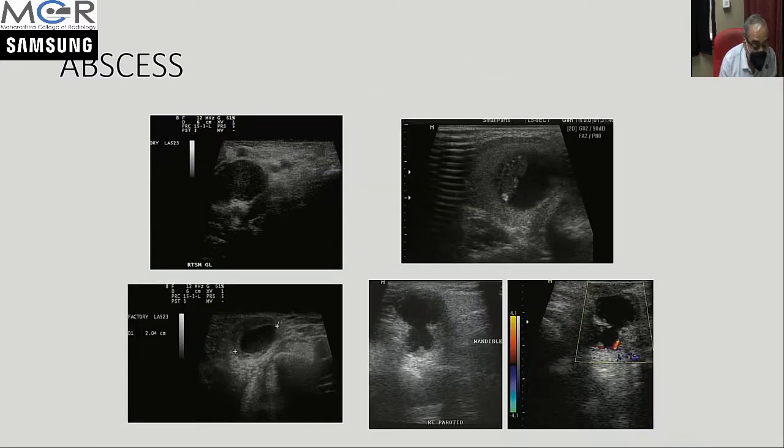Abscesses can be seen, and they are quite common in parotid glands, because the lymph nodes are there, they get inflamed, and sometimes they form abscesses. Depending on the stage of the abscess, you can see anechoic areas with debris. They can be thick walled and irregular in shape, and on Doppler they will not show any vascularity.